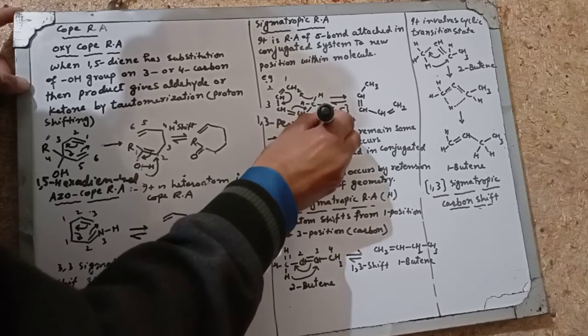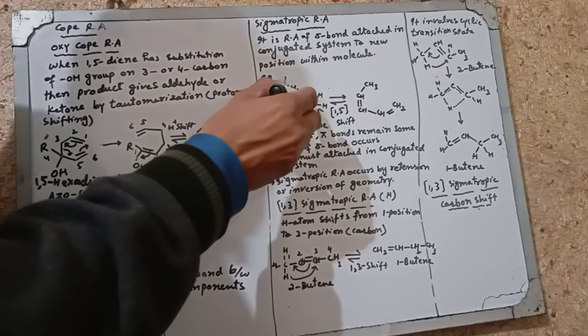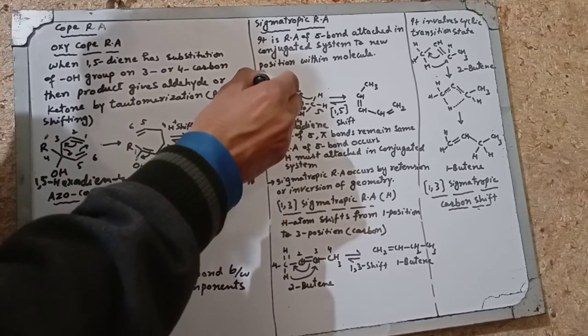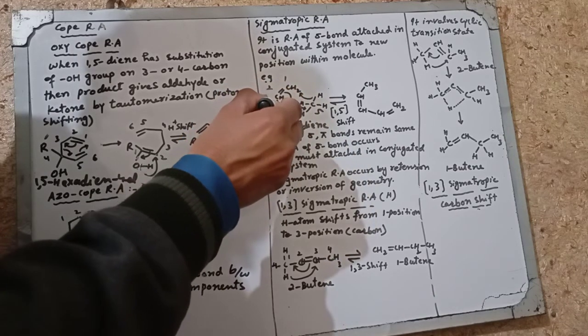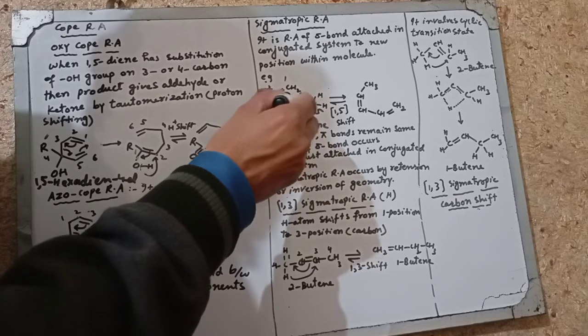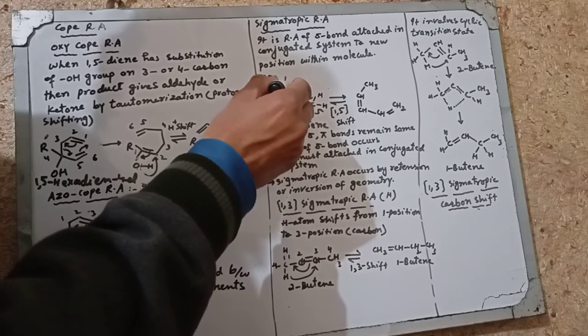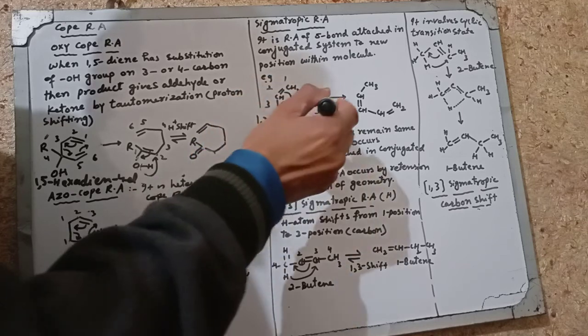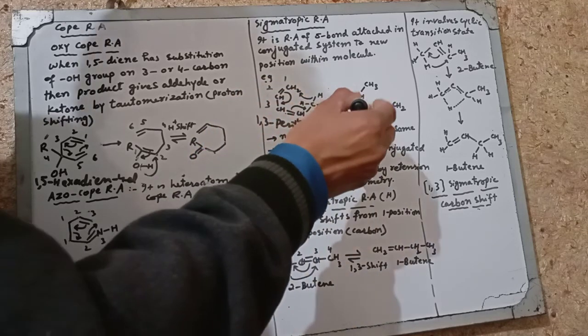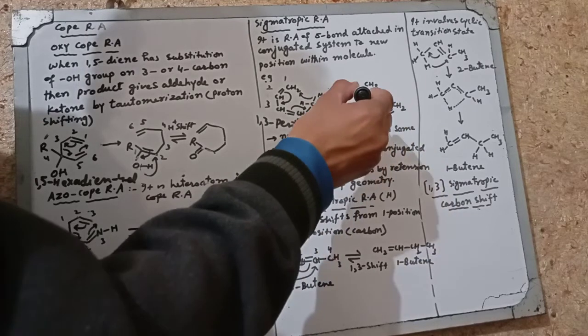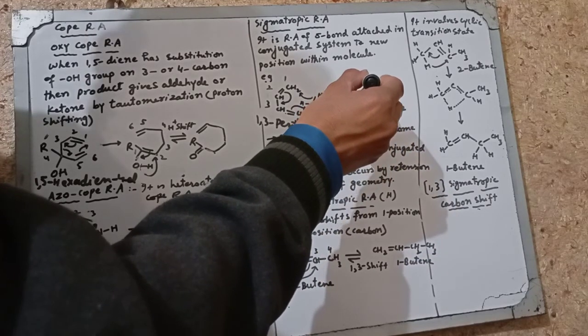Now this proton shifts on carbon number 1, this bond between 1 and 2 shifts between 2 and 3, and 3 and 4 double bond shifts between 5 and 4, and this proton shifts on carbon number 1. This is called a 1,5 shift. This will become CH3, CH, this is called 1, 2, 3, 4 and 5 carbon.